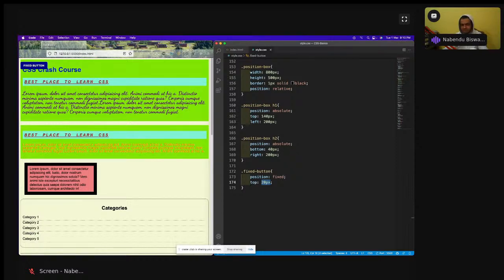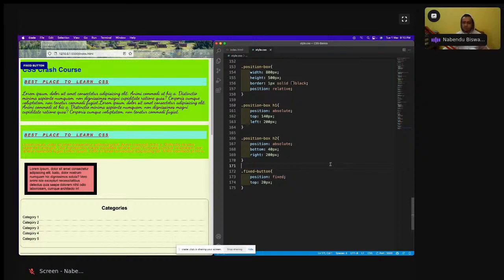Okay, so this is about positioning. This is one of the most important concepts, and you should know it, because I'm going to give whoever is following on YouTube something to do. All the theory part will be done for CSS, but you have to do a lot of practice. CSS is not like I teach it and you are done. No, you have to get a lot of websites, and there is something known as Frontend Mentor.